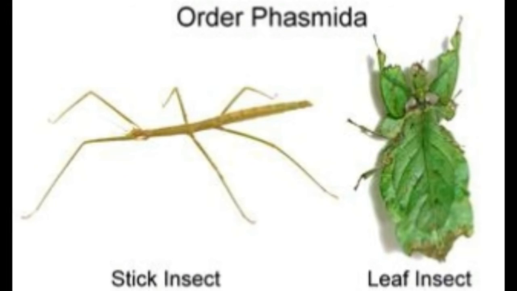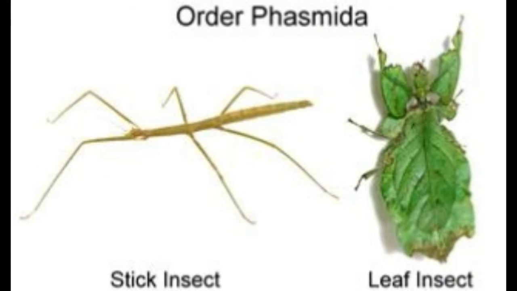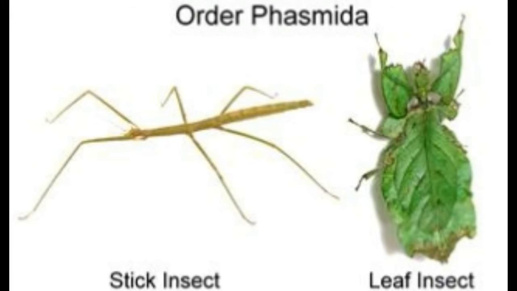Flying Insect Identification Guide. Entomologists have classified flying insects into 25 groups.